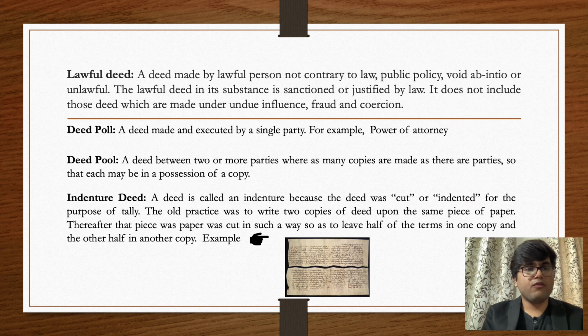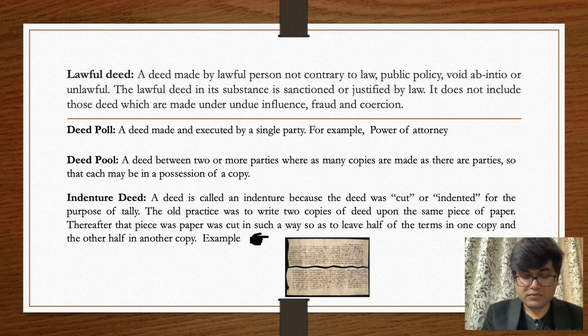Moving forward, first of all, we have the term lawful deed. I'll give you a simple meaning of that. Lawful deed simply means that this particular deed is not contrary to any law or public policy, and it should not be void ab initio. For example, if I am making a deed with a person who does not have the capacity to make a deed, or who cannot be part of a particular deed, that will not be a lawful deed. The essentials of a contract are provided in Section 10 of the Indian Contract Act, and those are the lawful items that you should have.